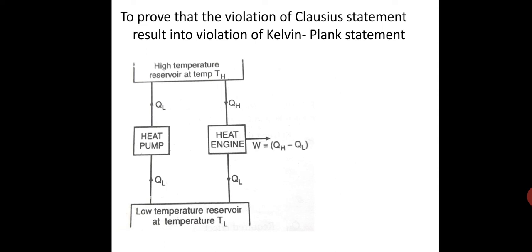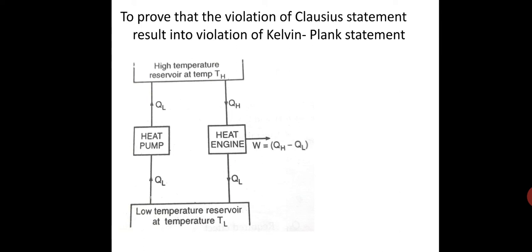Introduce an engine which receives the heat Q1 from high temperature reservoir, rejects the heat Q2 and does the work W equal to Q1 minus Q2, or W equal to QH minus QL. Combine the heat pump and the engine into one system.